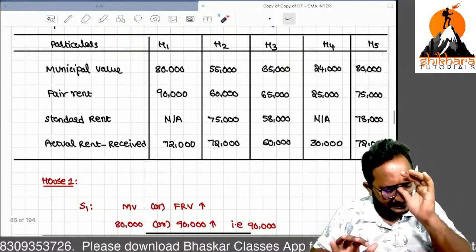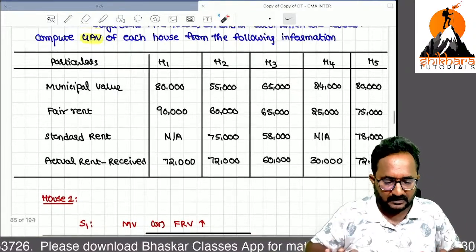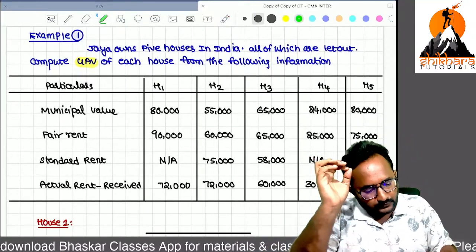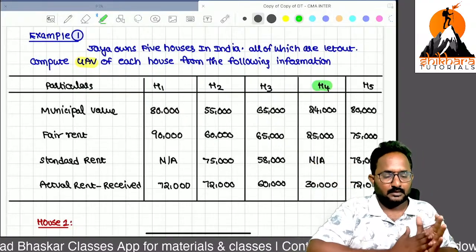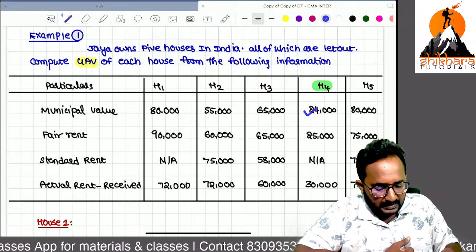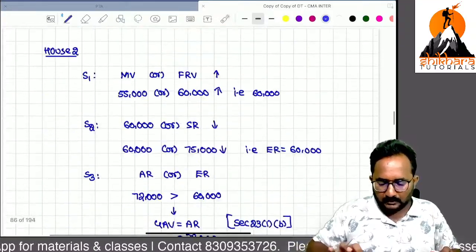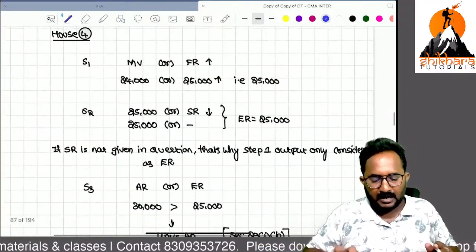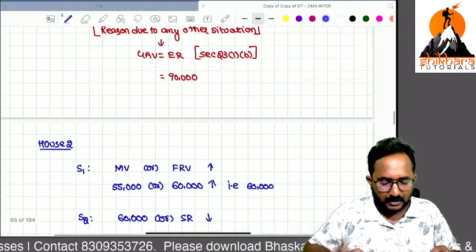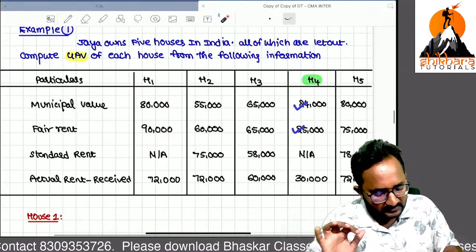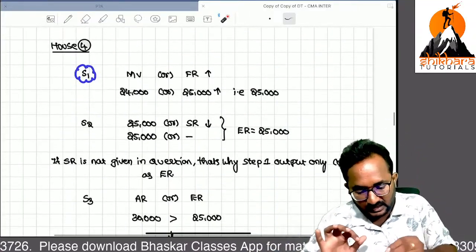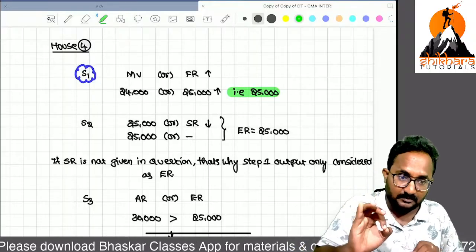Now I will give you two examples for GAV computation. Then we can start some problems also. House 4 GAV I want to do. Sir, municipal value given, fair rental value given. So, whichever is higher. Step 1 is nothing but municipal value, fair rental value, whichever is higher. Can you tell me whichever is higher? 25,000. Step 1 output you will get is 25,000. In your exam also you have to perform in this way.